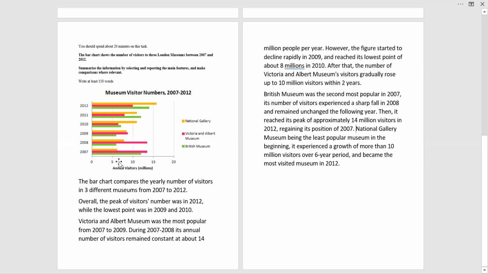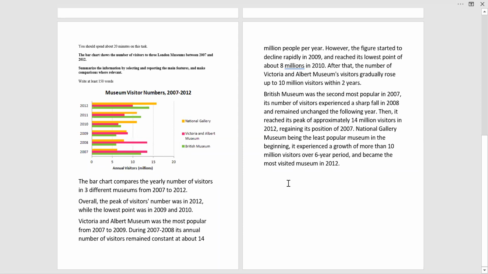So you see here it is about 6 or something, but now after this one it is more than 10 million. So obviously it is more than 10 million in 10, 11, right? So this is how we can just write it and cover the whole thing in one sentence. And then it became the most visited museum in 12. So now in 12, it became the most visited from the least visited, right?